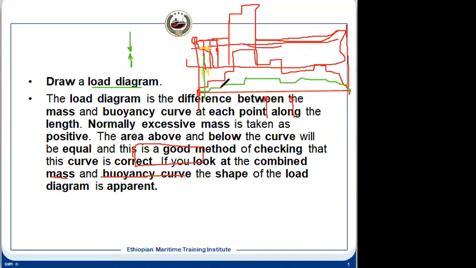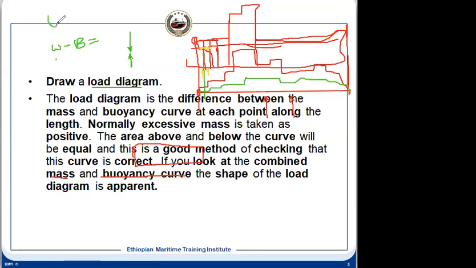We can deduct it and get a value. It can be a negative value or a positive value, because we need to see which one is larger. Suppose your weight is more than the buoyancy force, then W minus B gives a value, and it can also be otherwise in some 1 meter distance.